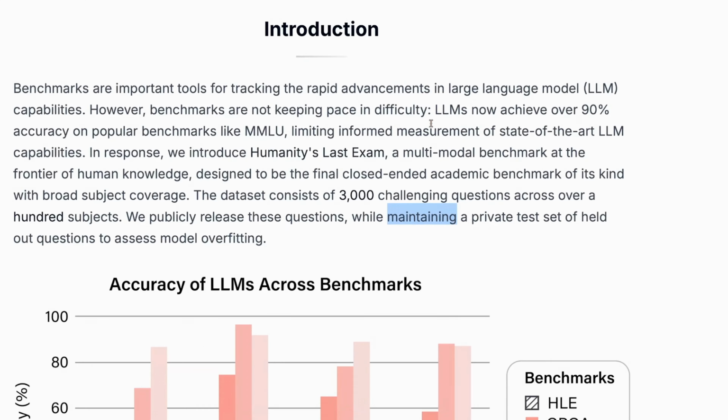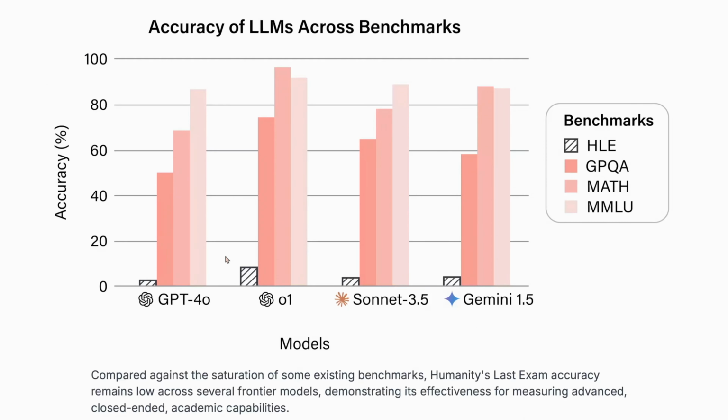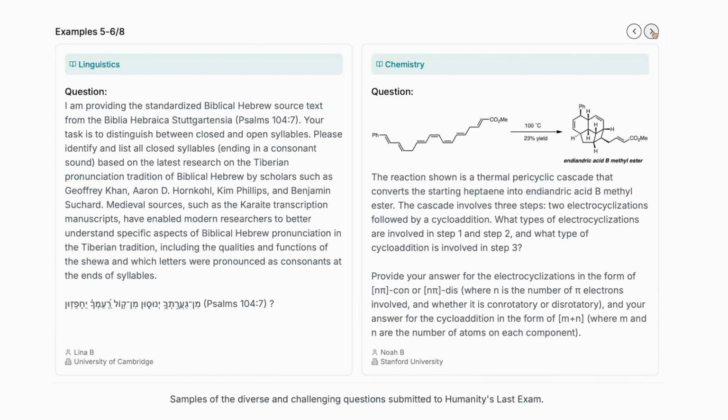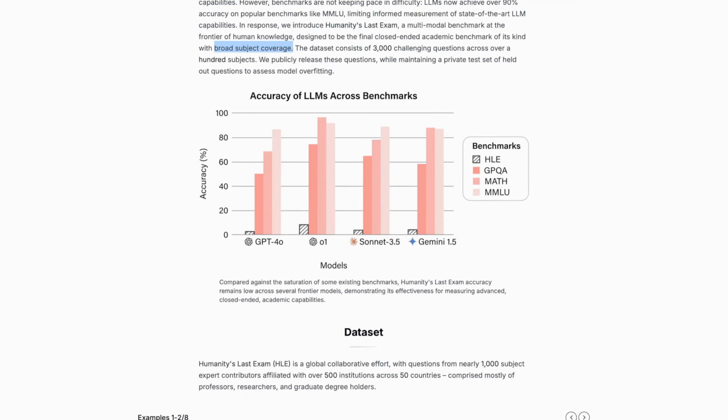Here you can see this benchmark tests the knowledge of the models, and it has 3000 challenging questions. This benchmark measures the broad subject coverage of models: how accurate and in-depth is the information they have? It covers classics, ecology, mathematics, computer science, linguistics, and chemistry. So this is the Humanity's Last Exam benchmark.